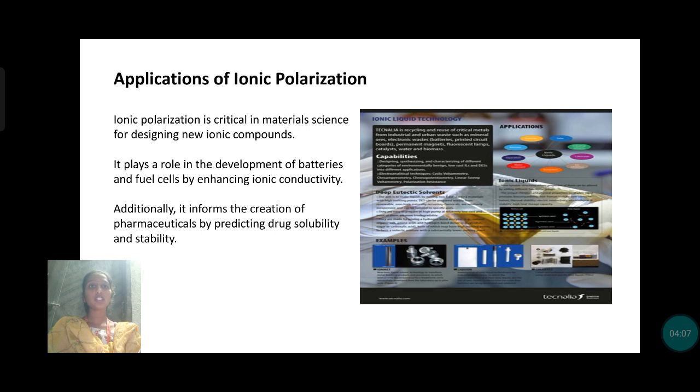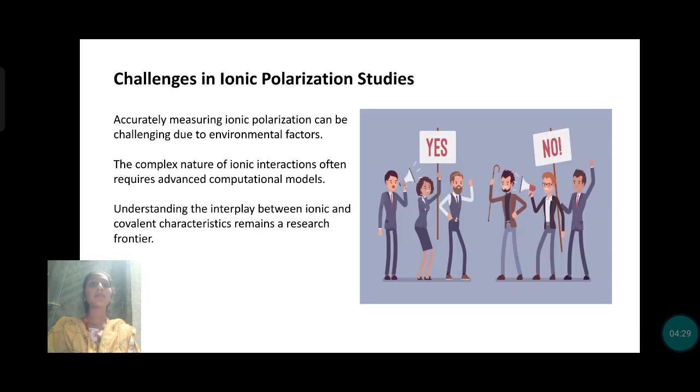Ionic polarization is crucial in materials science for designing new ionic compounds. Today we are using more electronic compounds, and these are made using some chemistry. Additionally, it informs the creation of pharmaceuticals by predicting drug solubility and stability.